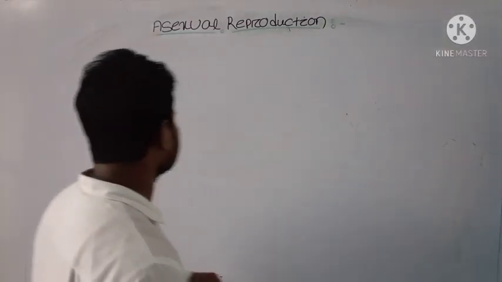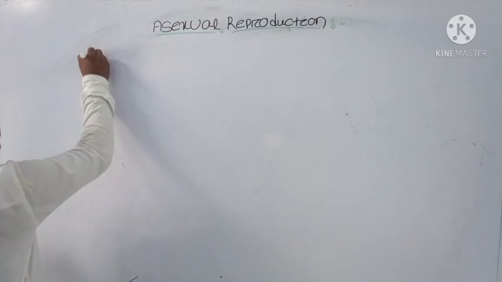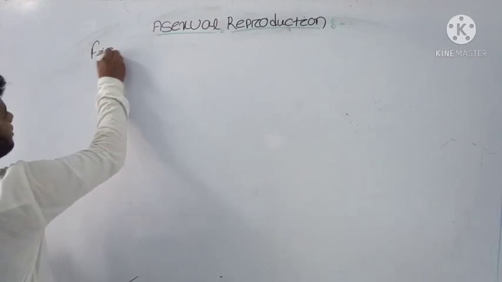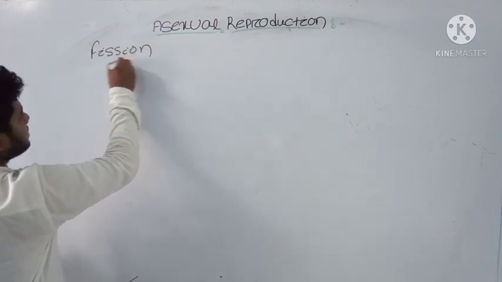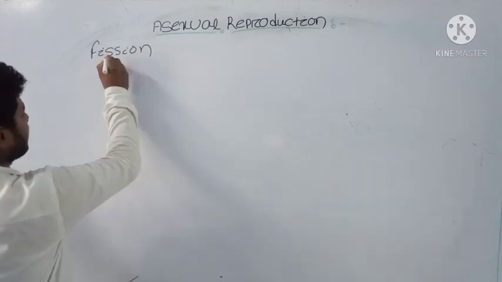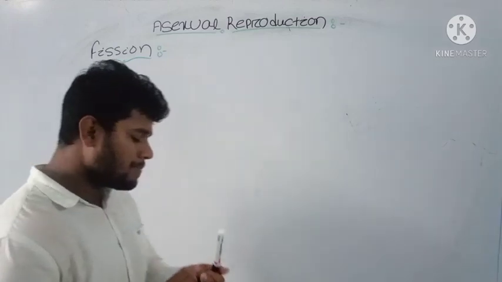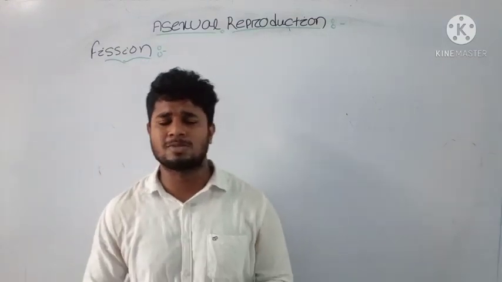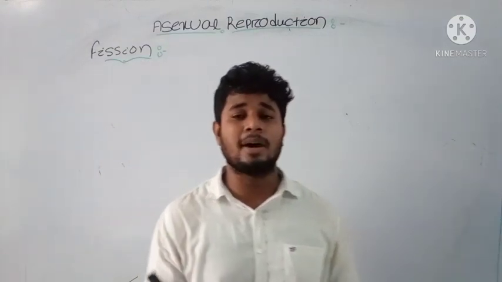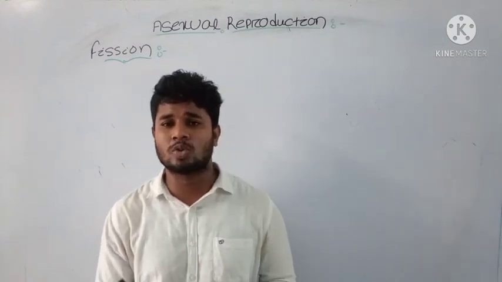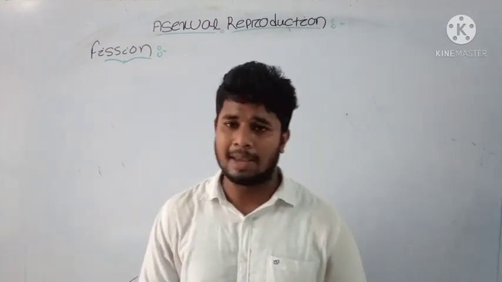Today we will discuss in detail fission, one of the important methods of asexual reproduction in living organisms. It is mostly seen in unicellular organisms, that is protozoans like Amoeba and Paramecium. These organisms show the fission process in their life cycle.